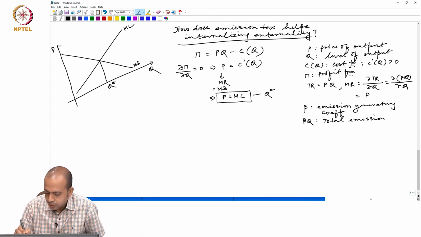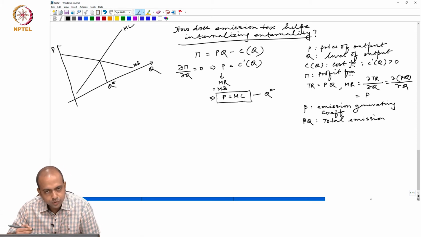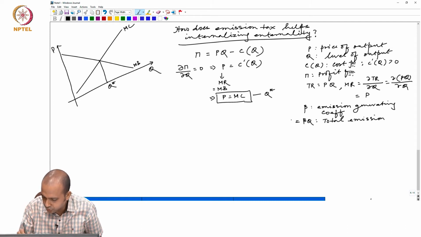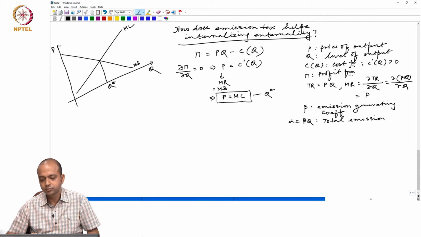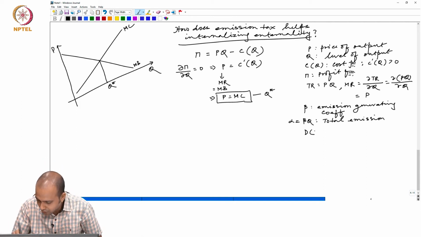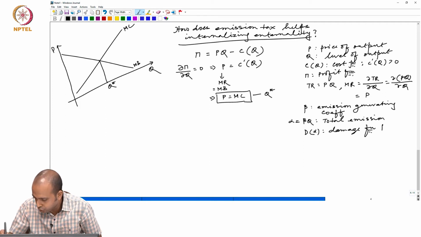And there is some kind of cost to the society. Let us say this is equal to alpha, and we also assume that D(alpha) is the damage function for alpha amount of pollution or emission.